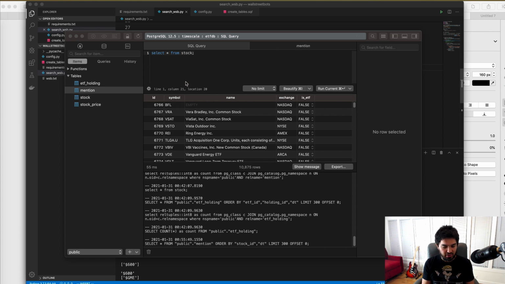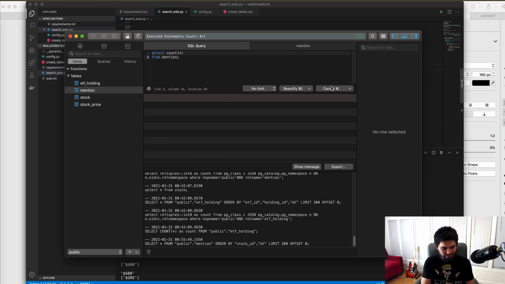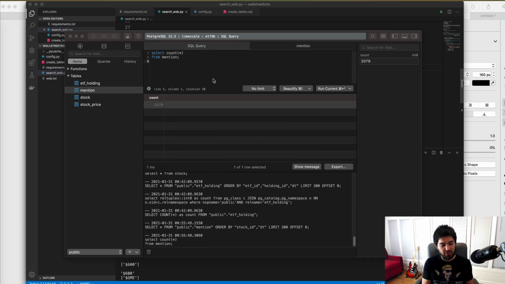And so I can select all my stocks, or I can write another query. So let's see. We can select count star. Let's just see how many there are first. So select count star from mention. Ooh, getting late, slowing down. Yep. And it looks like I have 2,079 mentions that had cache tags in them.